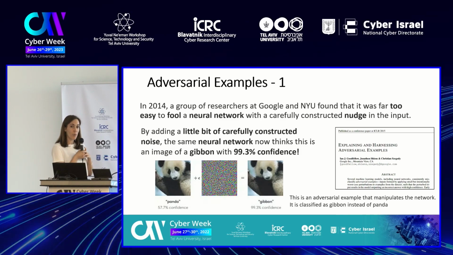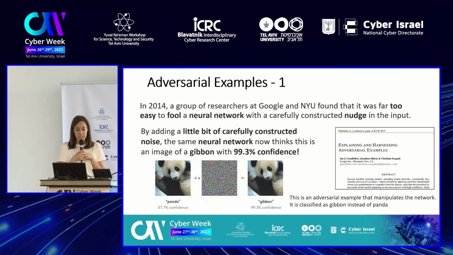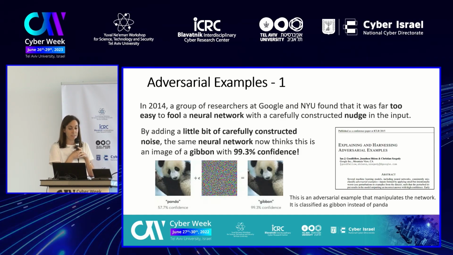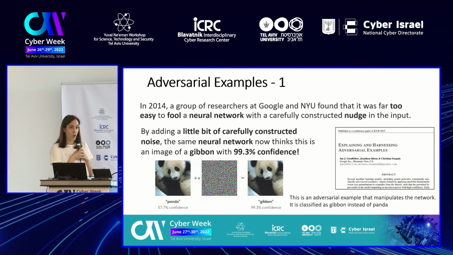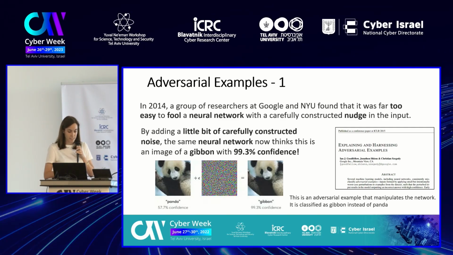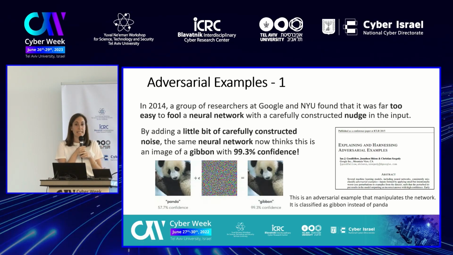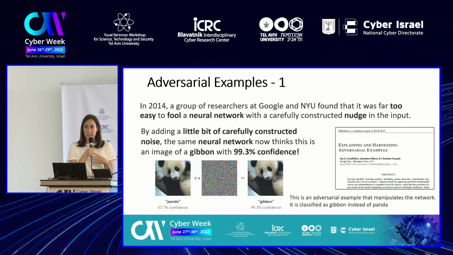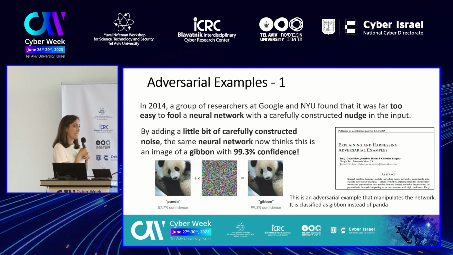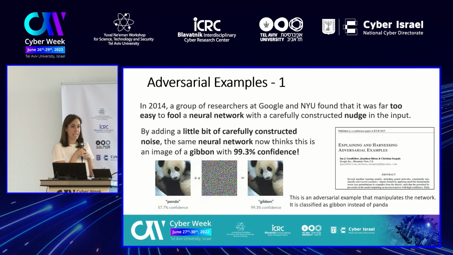By adding a bit of carefully constructed noise, the same neural network now thinks that this is an image of a gibbon with 90.3% confidence. As you can see, the image on the right is an adversarial example which manipulates the machine learning, and it's classified as a gibbon instead of a panda.